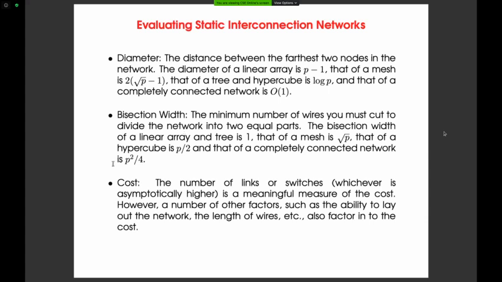Now the fourth parameter mentioned here is the cost. For the time being, we will refer to cost as the number of links or switches in the interconnection network. For example, if you look at a static network, you take the number of links, and if you take a dynamic network, you can take the number of switches. Normally cost is also another parameter. For example, if you are achieving a performance because of parallelism, at the same time we have to see how much cost you are investing.